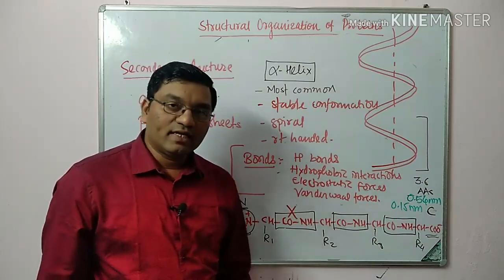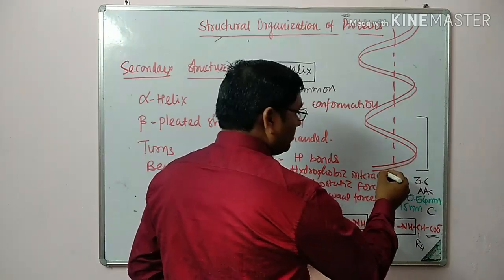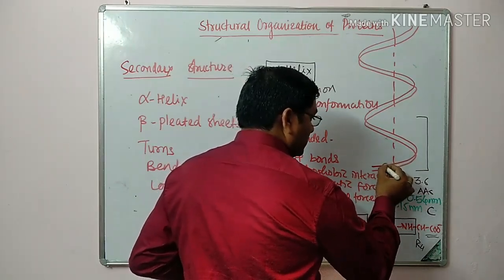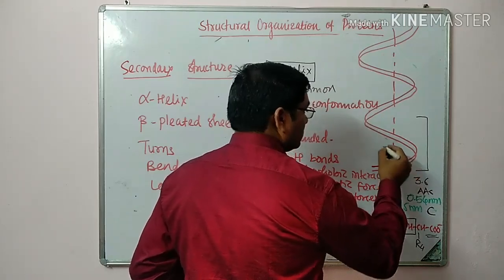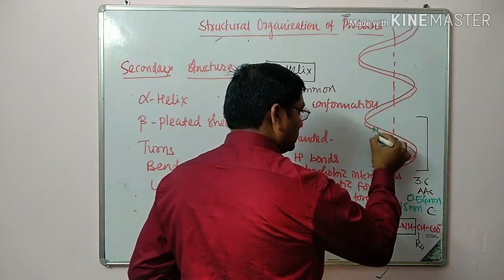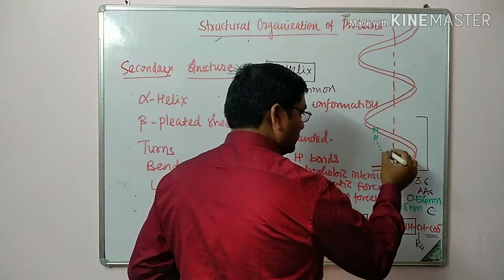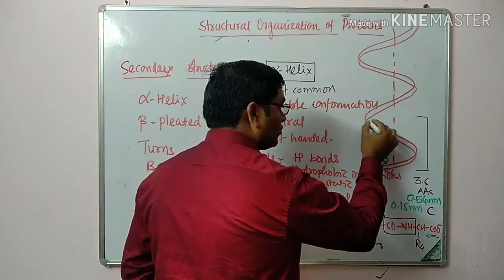This alpha helix is stabilized by hydrogen bonds between the carbonyl oxygen and amide nitrogen of the first amino acid to the fourth amino acid.